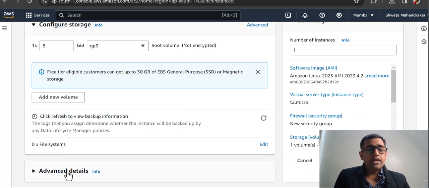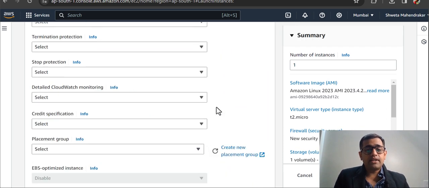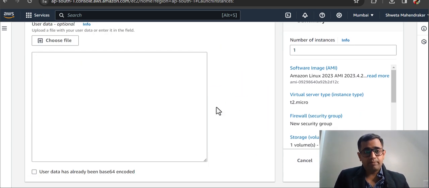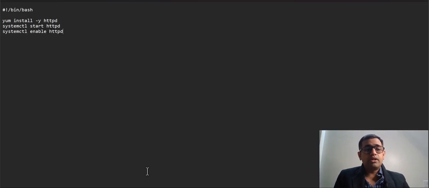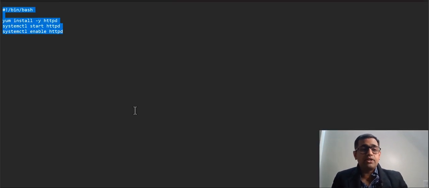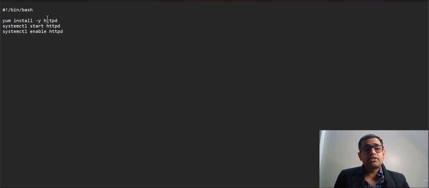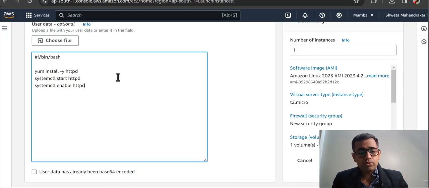That's the first thing. The second thing that you need to look at is the user data. This is very important because I have created a script here, and this script installs the HTTPD, which is the HTTP daemon, which is the Apache web server, and it starts the web server and it enables or continues the web server even if the EC2 instance is restarted. That is the command that we need to provide here.